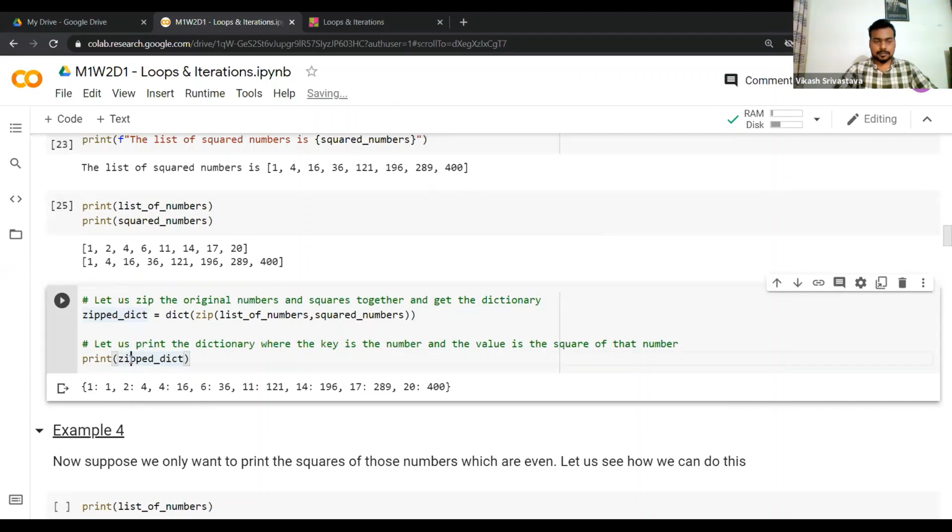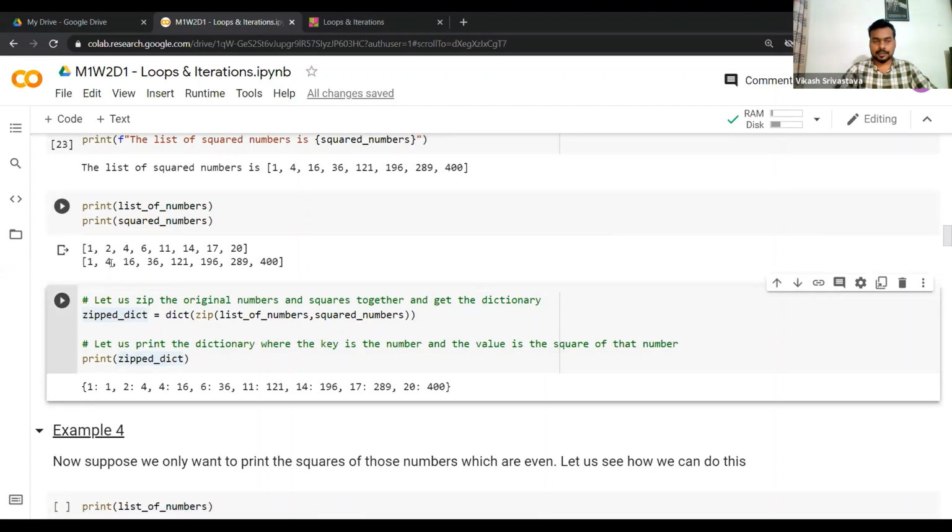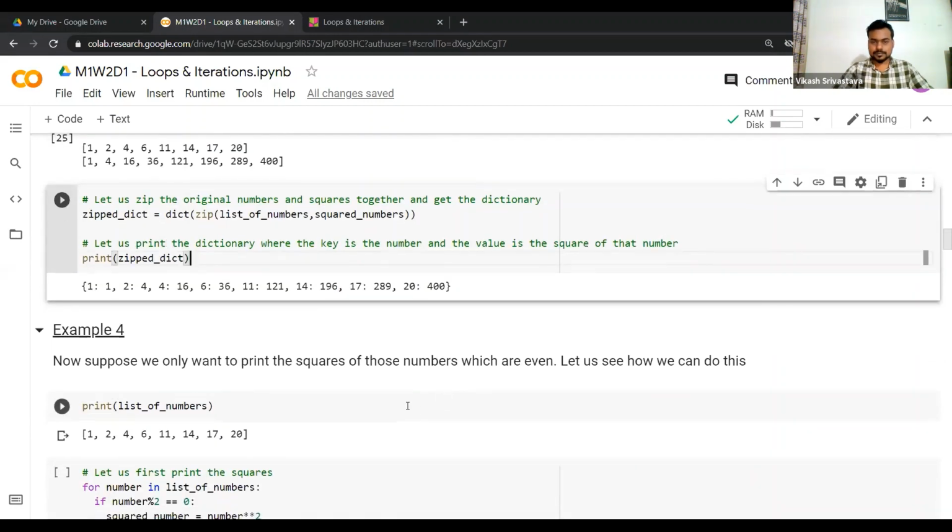Now let's talk about the second element. The key for the second element is 2 and the value for the second element is 4. So this is our second element in the dictionary, and so on and so forth. The number of elements in our dictionary and the number of elements in each of these two lists are essentially the same. All right.